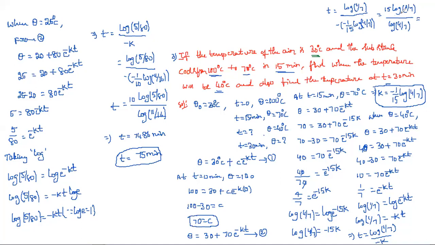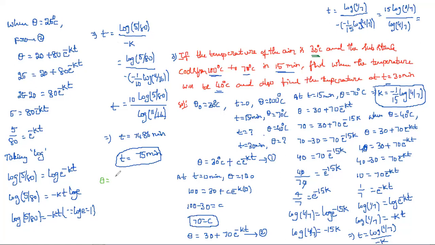Next, temperature I need to calculate, right? For calculating temperature also we have to take the second equation. So theta is equal to 30 plus 70 e^(-kt). What about time? At what time did they ask to calculate? 30 minutes.